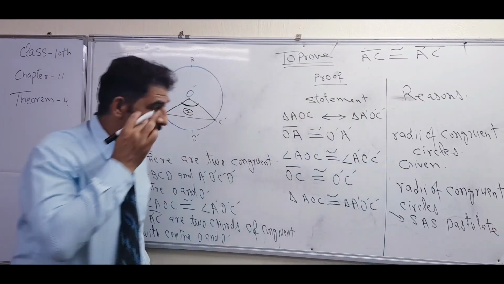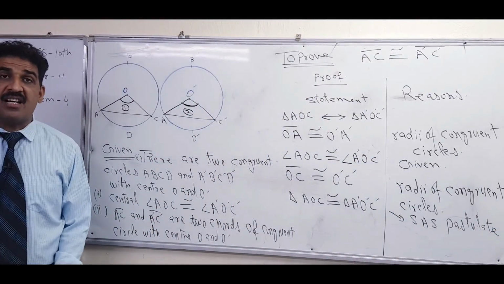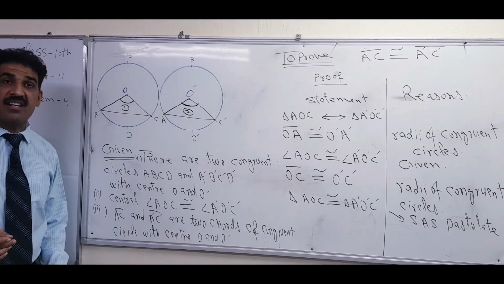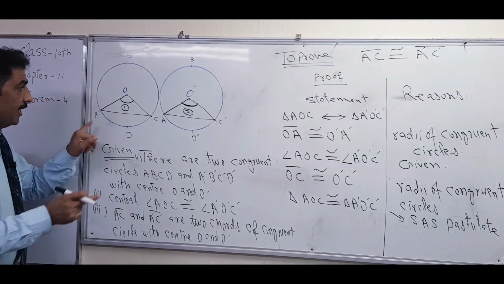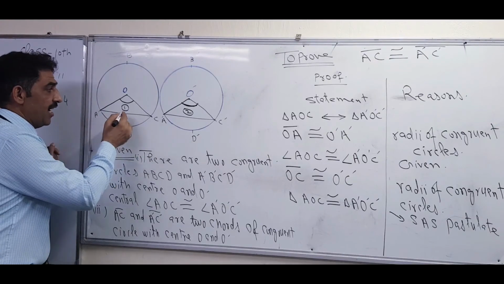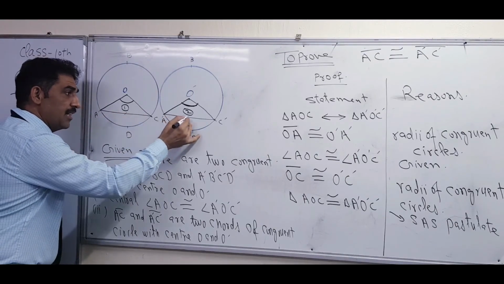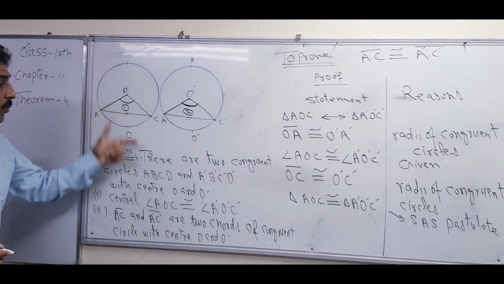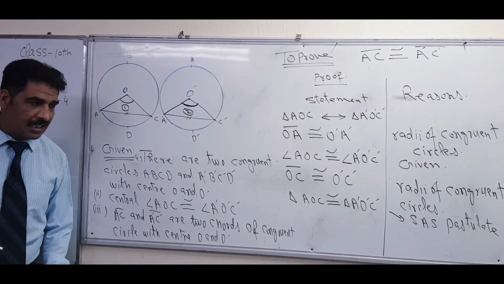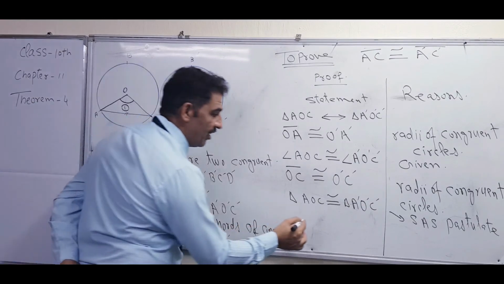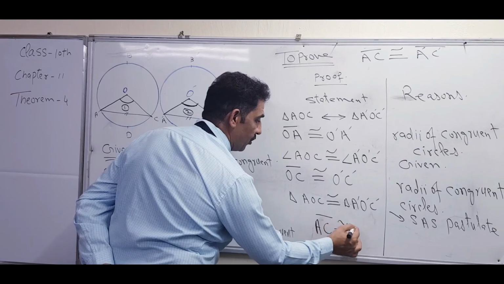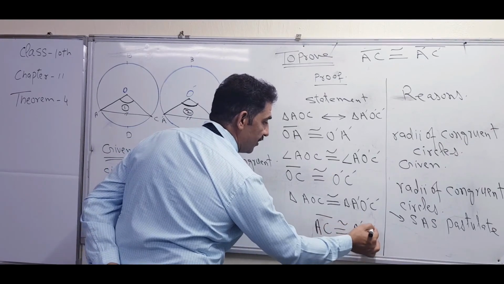After that, when the 3 components are congruent, then all the corresponding sides of the triangles are also congruent. So AC, this side, is congruent to this side, which I show by double dash. Why? The corresponding sides of congruent triangles. So you will write that AC is congruent to A dash C dash.